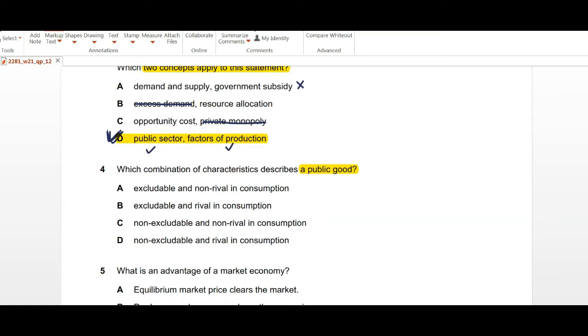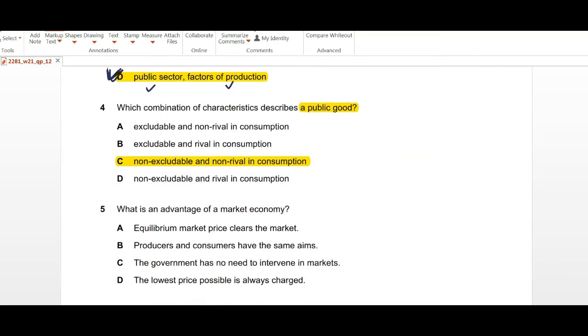and it is non-rival in consumption, as in it will not be reduced for others when it is being used by someone else. So the combination of characteristics that describe a public good is that it is non-excludable and non-rival in consumption.